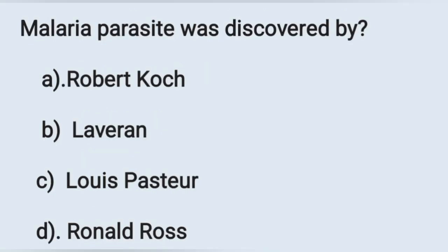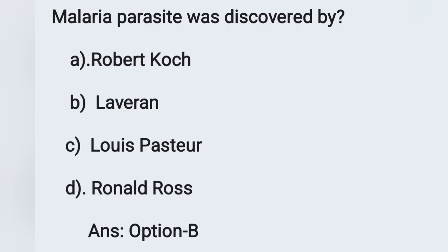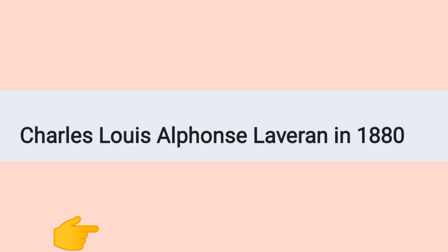Malaria parasite was discovered by? Option A Robert Koch, option B Laveran, option C Louis Pasteur, option D Ronald Ross. Malaria parasite was discovered by option B, Laveran. Charles Louis Alphonse Laveran in 1880 discovered the malarial parasite. Move on to the next question.